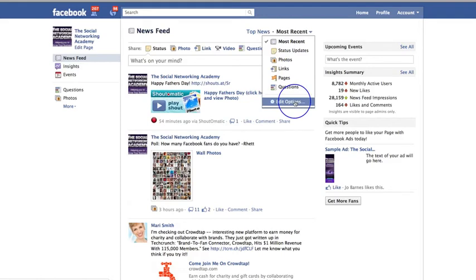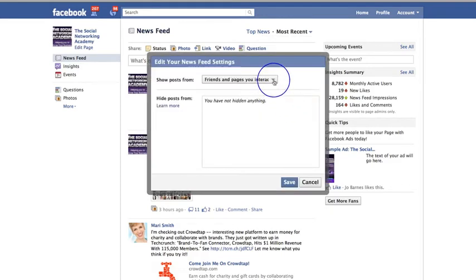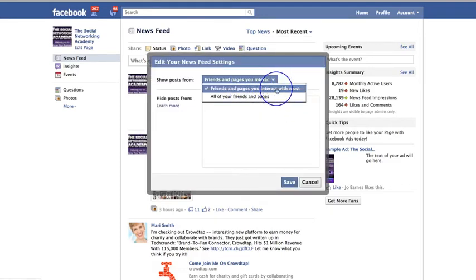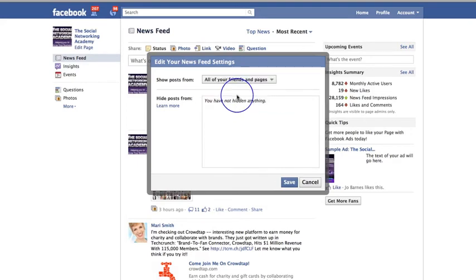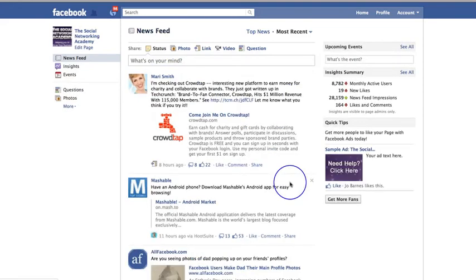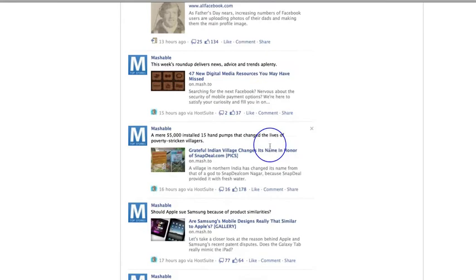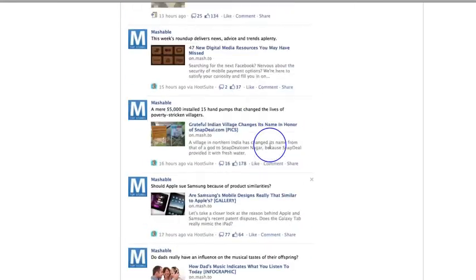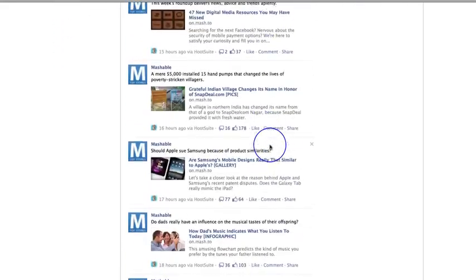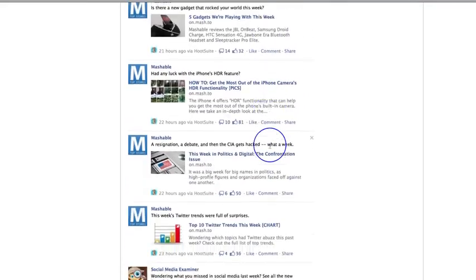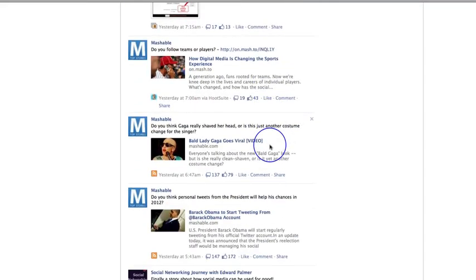But you do also have the option in here to edit your options and choose whether you want to see posts from the pages that you interact with the most or all of the pages that you like. And of course you can hide posts if you decide that you want to, but if you don't like it, then I presume you'd just go and unlike the page. I had just the ones that I interact with the most, and I've now put all, so I now get every single post from all of the pages that I like.